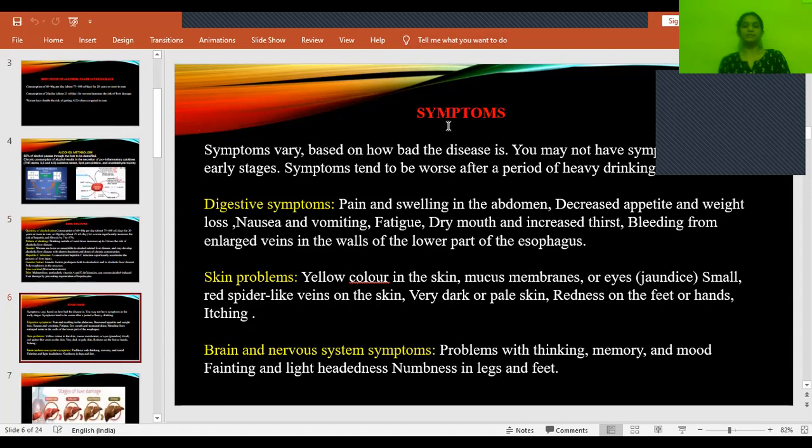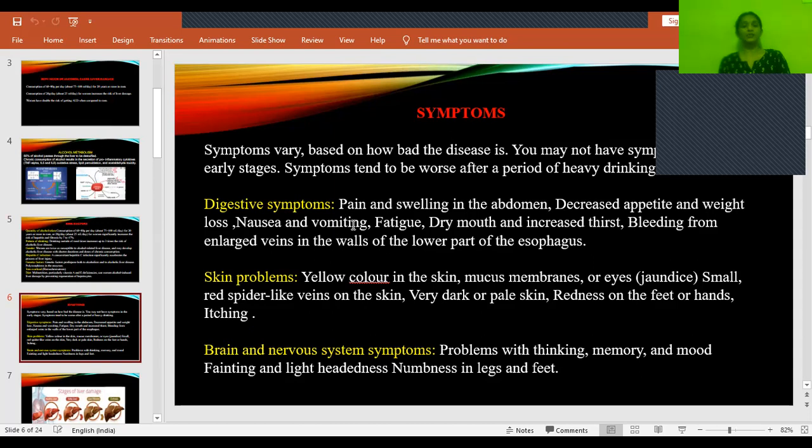Now coming to symptoms. As I said, in the earlier stage there won't be any symptoms in patients who are consuming alcohol. Unless they have consumed a large amount of alcohol suddenly in one day, which causes acute symptoms. Also, if they consume alcohol for a longer duration, it causes certain symptoms. So it includes digestive symptoms